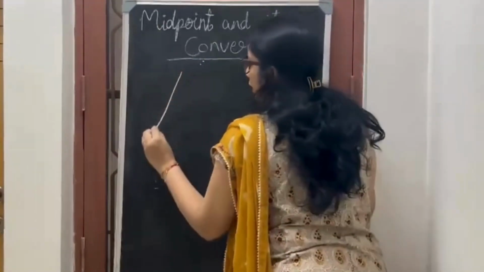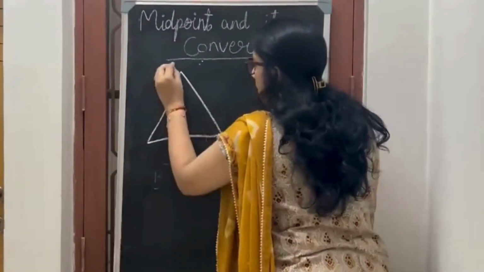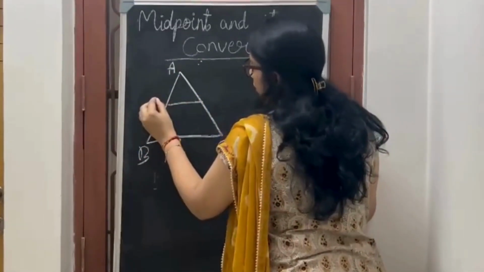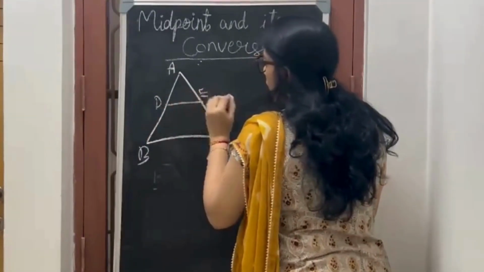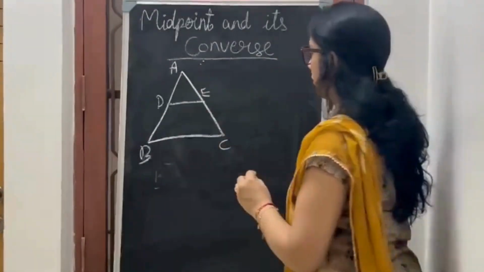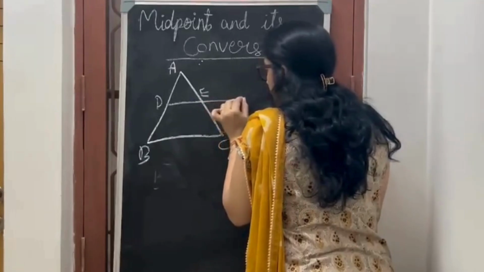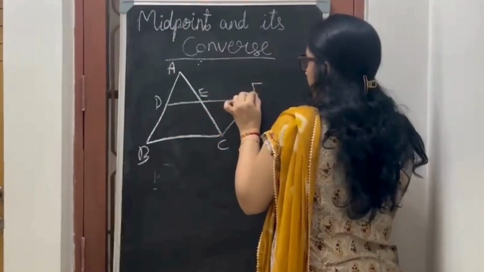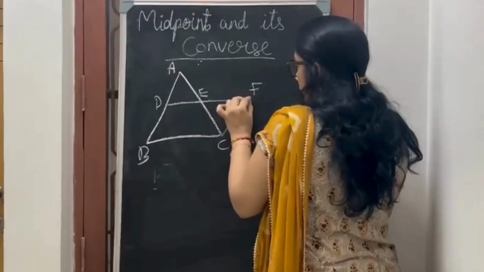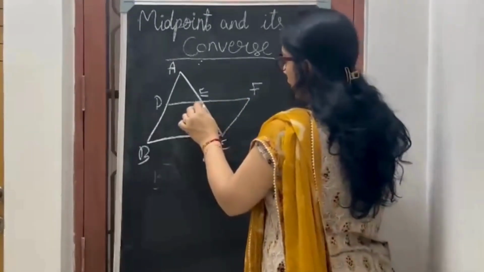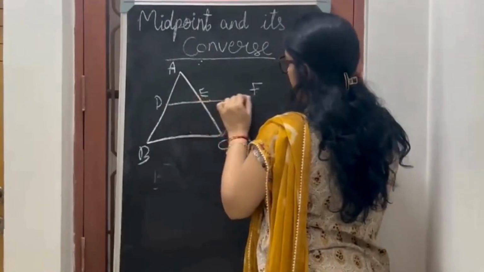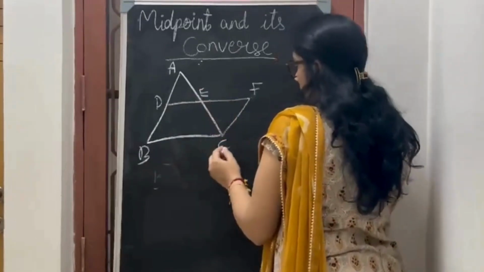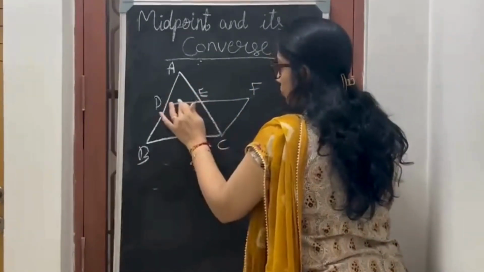This is one triangle called ABC. This is the middle line DE. Now to prove this theorem, I draw an imaginary line extended from DE to F. Then from F to C, I join them and make a triangle EFC. Now I have two triangles, ADE and EFC. I will use these two triangles to prove the theorem.